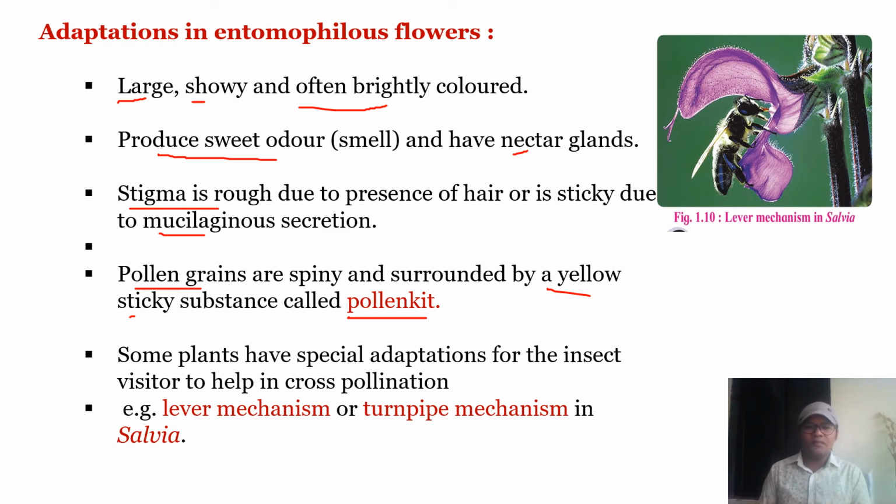Even some plants have special adaptations for insect pollination. That is, in salvia, there is a lever mechanism, which is also said to be the turnpipe mechanism. Here in the diagram you can see the turnpipe mechanism or lever mechanism, a special adaptation to carry out pollination by insects, that is in entomophilous flowers.